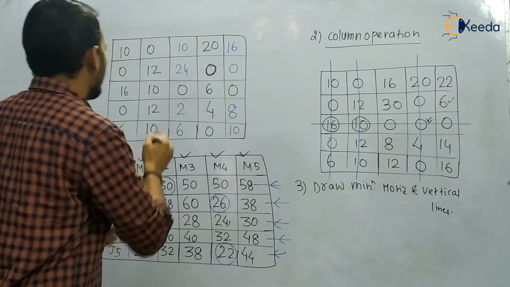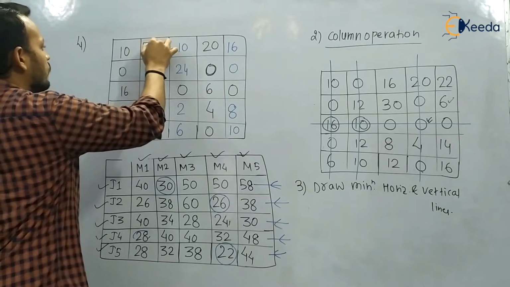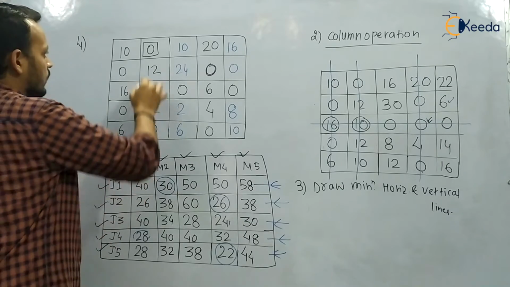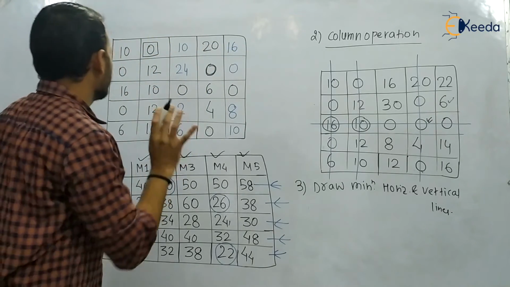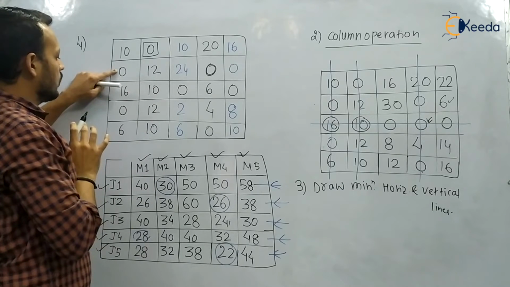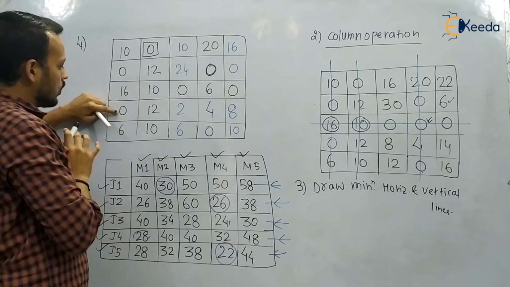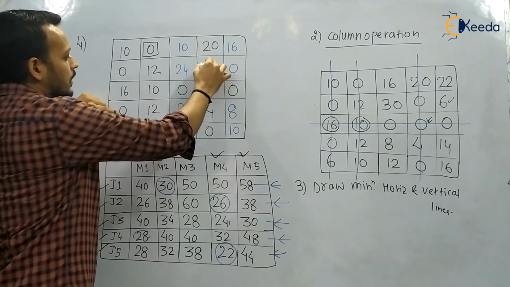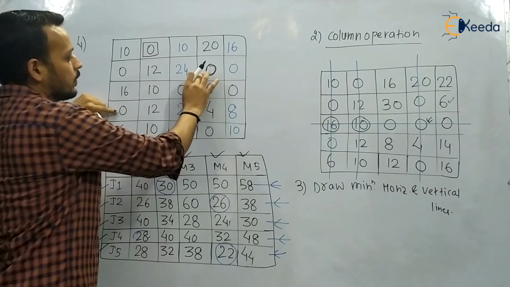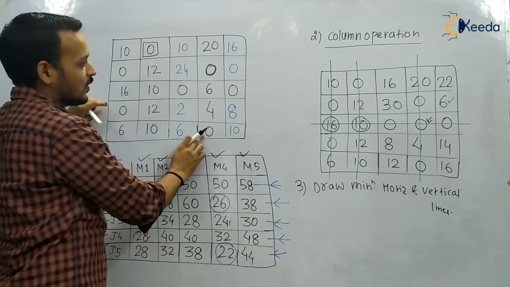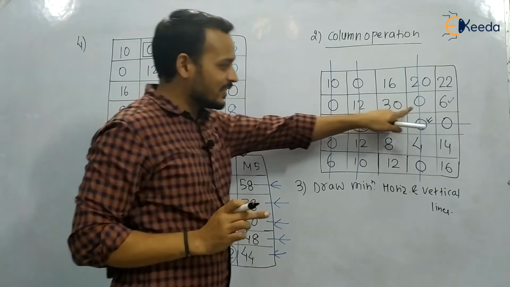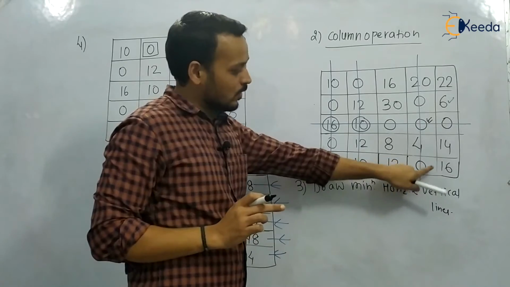So now try to select the unique 0. So we will select this 0. In this row there is no other 0, and in this column there is no other 0. So no problem. Here we can't select it, because if you select this 0, then you have to neglect this 0. So we will select this 0. This also we cannot select, because if you select it, then you can't select this one. The problem was selecting this 0 only, because it was neglected.